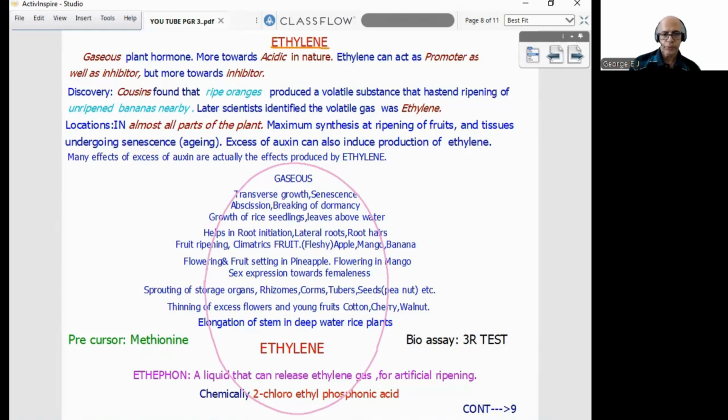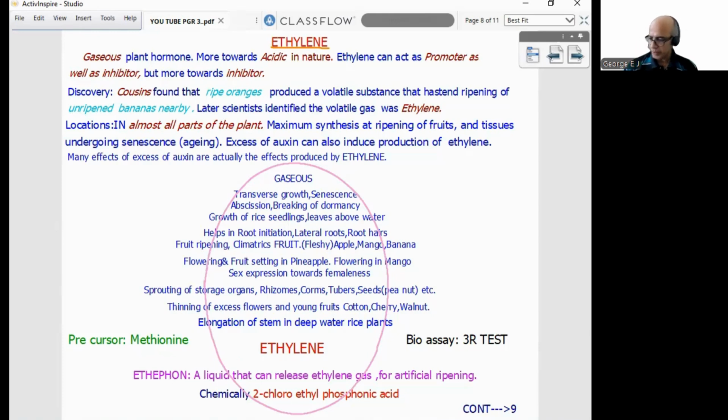Then a lot of features given. Gaseous, transverse growth, senescence, abscission, breaking of dormancy, growth of rice seedlings, leaves come above the water, helps in root initiation, lateral roots, root hairs, fruit ripening, climacteric fruit, fleshy, apple, mango, banana, flowering and fruit setting in pineapple, flowering in mango, sex expression towards femaleness, sprouting of storage organ, rhizome, corm, tuber, seeds, peanut, etc. Thinning of excess flowers and young fruits, cotton, cherry, walnut, elongation of stem in deep water rice plant.